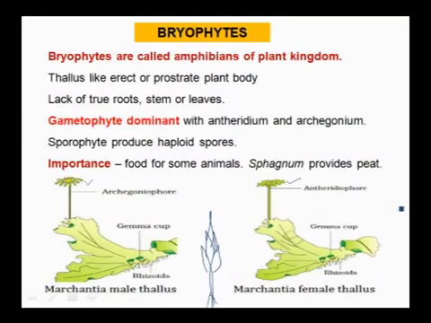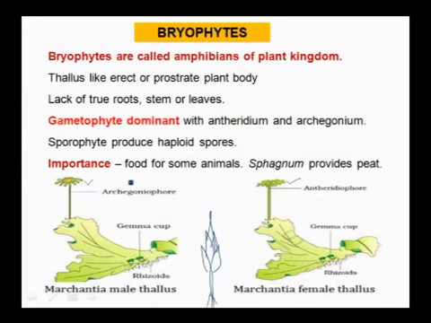In bryophytes the dominant phase is the gametophytic phase, where it produces antheridium and archegonium. In this thallus, the antheridium is the male reproductive part with antherozoids, and the archegonium is the female reproductive part with archegonia.